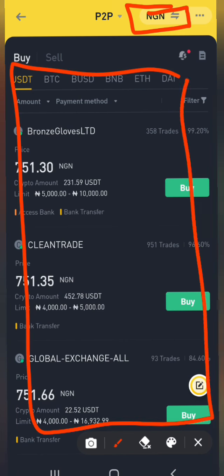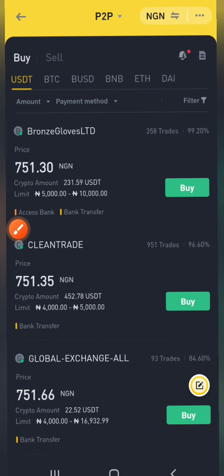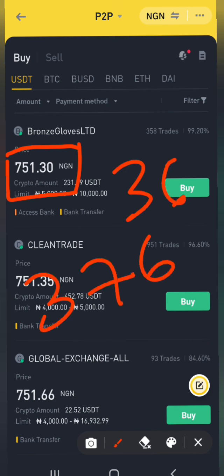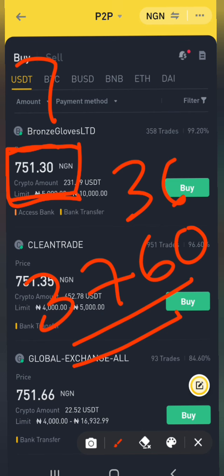So what does it mean? You can see the value of 1 USDT has changed now. In Uganda, it was at 376, yeah. So this was in Uganda, but now you can see in Nigeria it is 751. So I'm going to show you how we can take the difference of that.